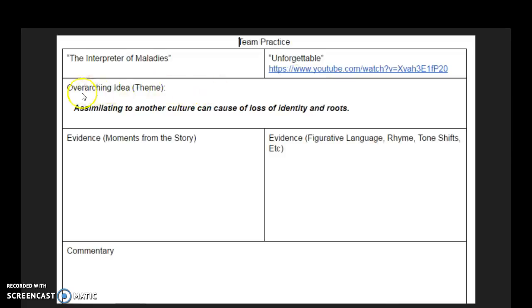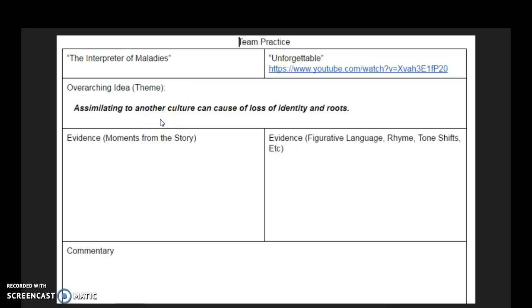And so this is the theme we came up with: how assimilating to another culture can cause a loss of identity and roots. And so the next task for them, and the task for you guys, would be to find the evidence of how assimilating to another culture can cause a loss of identity and roots in moments from the story, as well as figurative language, rhyme, tone shifts, or anything else from the poem. And then commenting on how what you found, both in the story and in the poem, ultimately link to the overarching idea that assimilating to another culture can cause a loss of identity and roots.